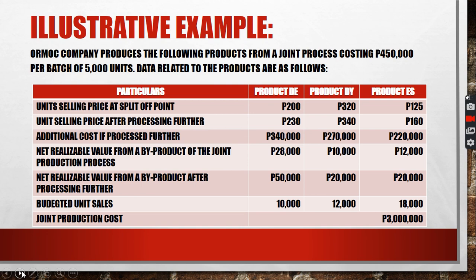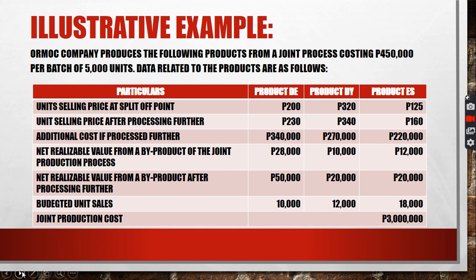Illustrative example, Ormo company produces the following products from a joint process costing of 450,000 per batch of 5,000 units. The 450,000 na sinasabi ko is irrelevant cost because that is a sunk cost already. Nagamit na po yan before. Kaya hindi na po siya relevant on the process further decision making. Data related to the products are as follows.